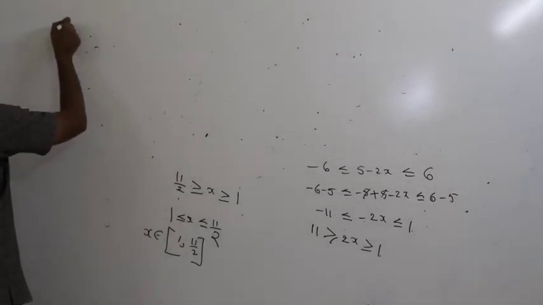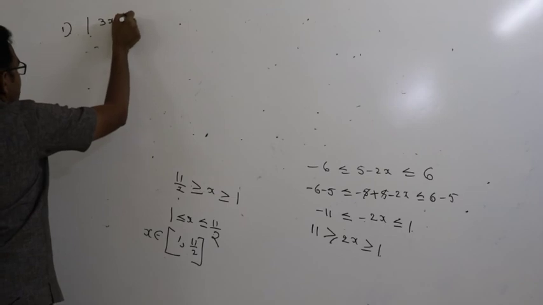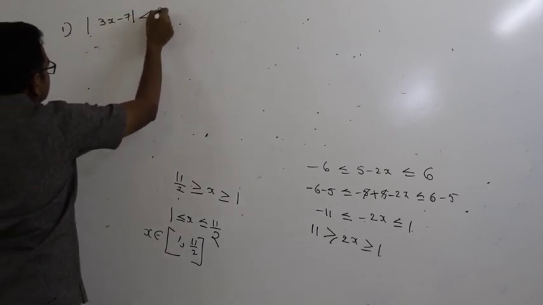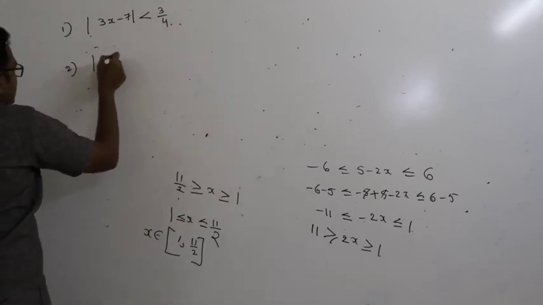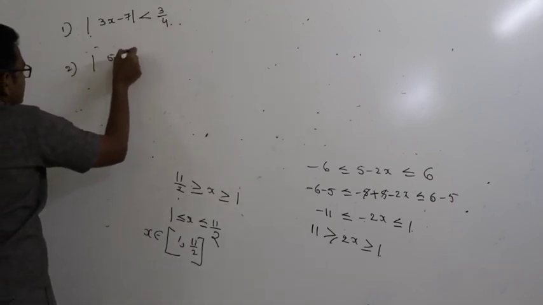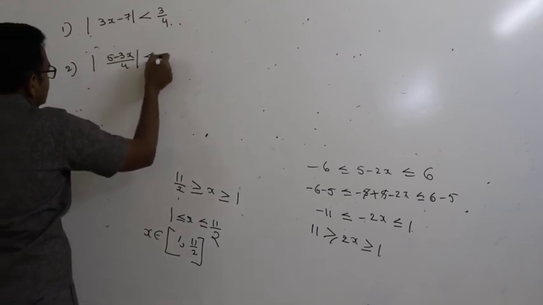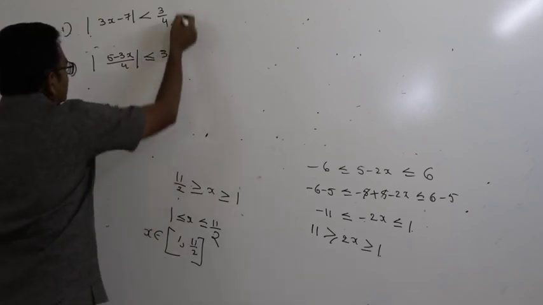Try to do these sums. Mod of 3x minus 7 is less than 3 by 4. Mod of 5 minus 3x by 4 is less than or equal to 3, then x belongs to.